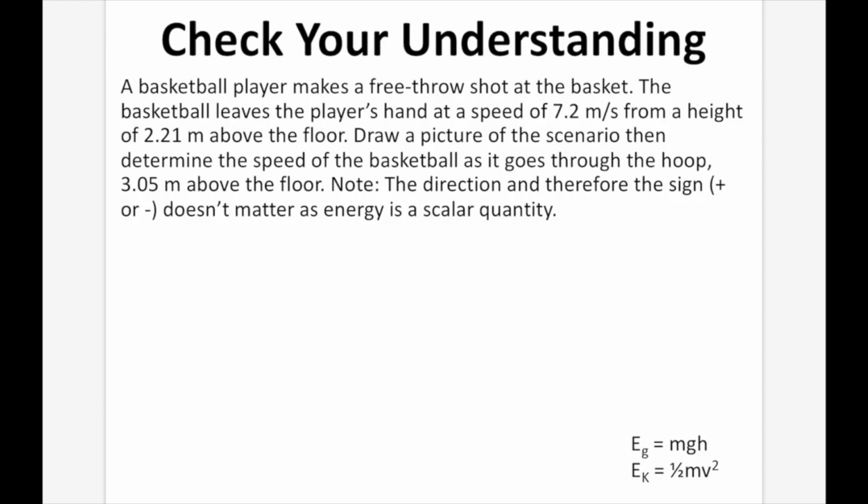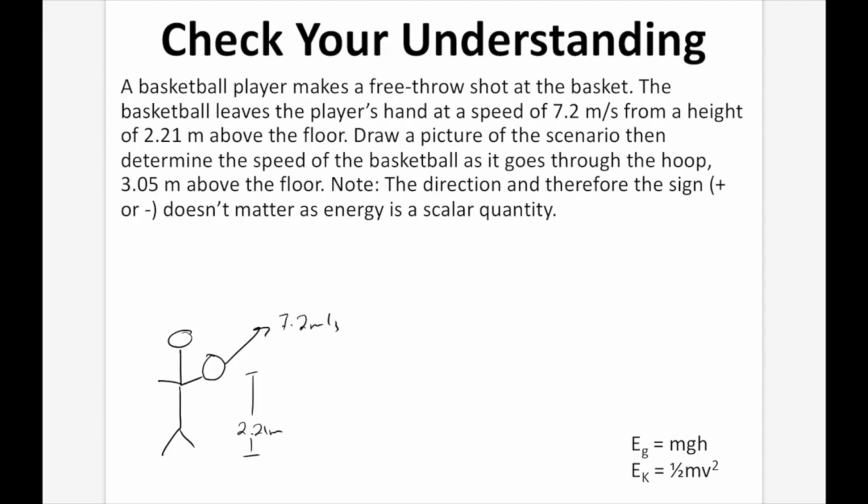Check your understanding. A basketball player makes a free throw shot out of basket. The basketball leaves the player's hand at a speed of 7.2 meters per second from a height of 2.21 meters above the floor. So let's draw that in. There's the basketball. We're told that the basketball leaves the player's hand at a height of 2.21 meters, and it's going at a speed of 7.2 meters per second.